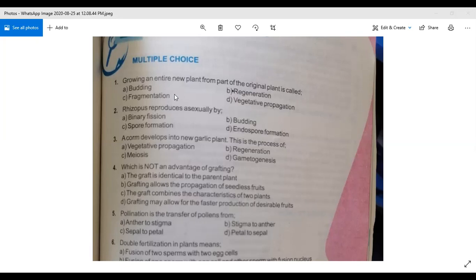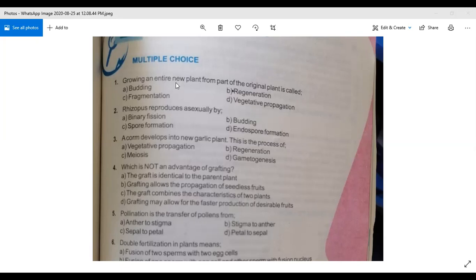When we come to fragmentation, we discussed in chapter number 14 the methods of reproduction in animals, in which the parts of an animal divide into different pieces and each piece converts into a complete new offspring. And vegetative propagation: when plants begin to grow, they use two different ways, called natural vegetative propagation and artificial vegetative propagation.